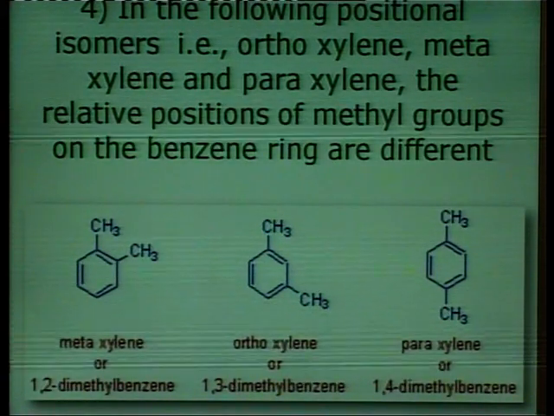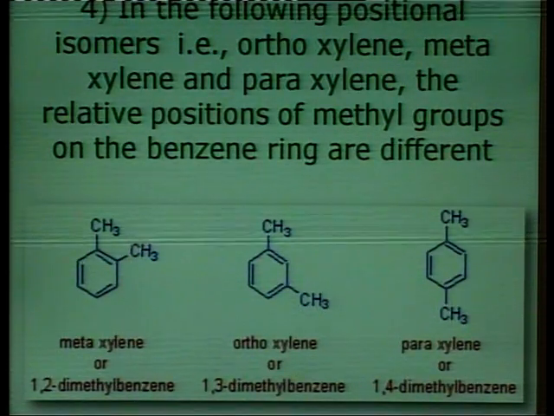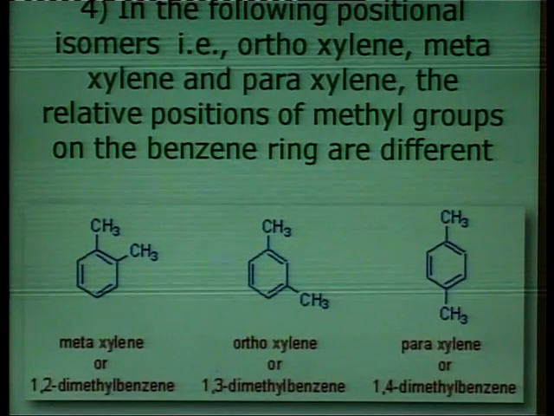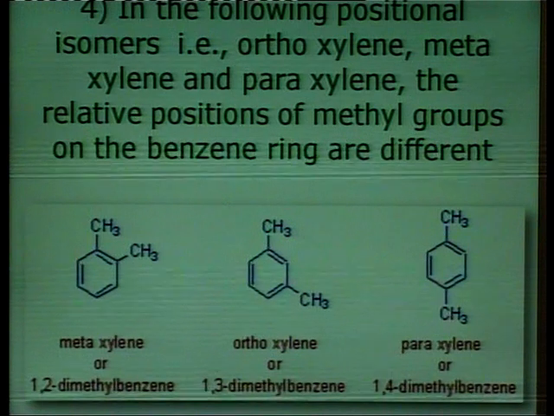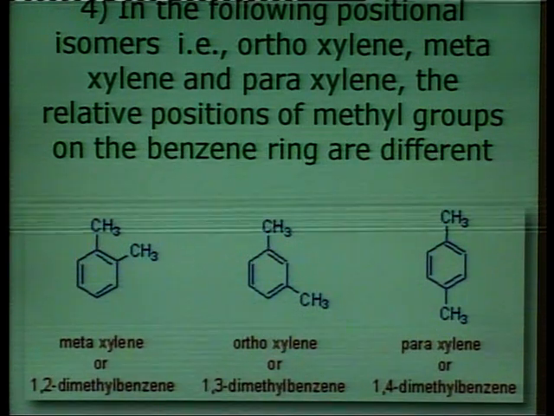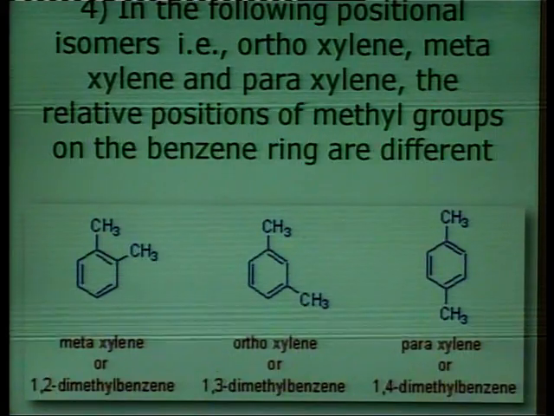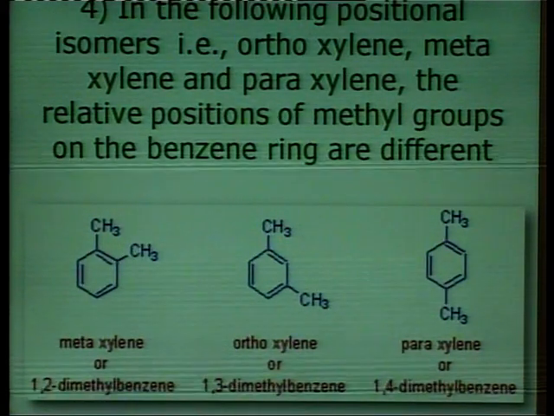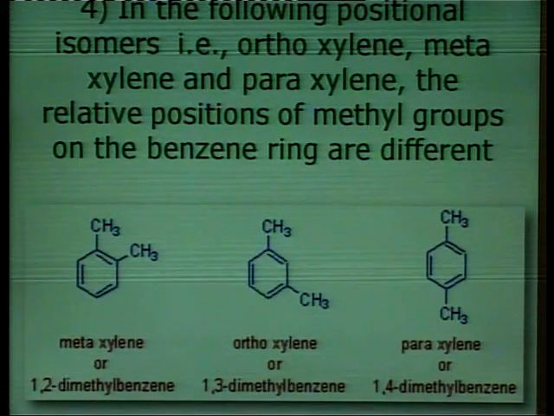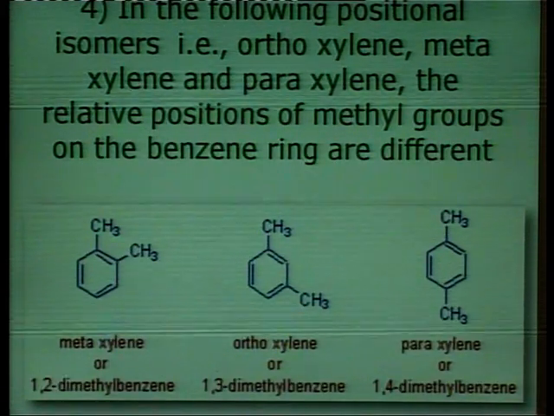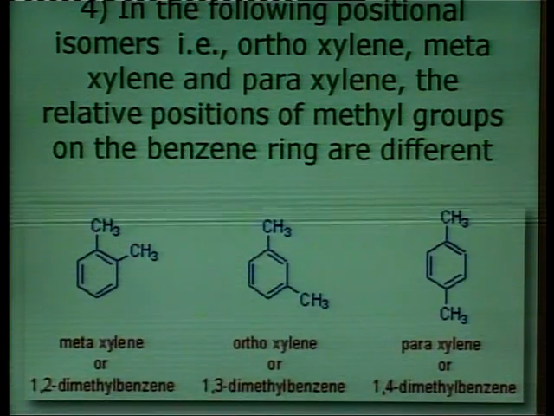of one carbon atom between the two methyl groups attached to the benzene ring, while in paraxylene both the methyl groups are attached to the carbon atoms far away from each other. So, again, these compounds have different physical properties, but chemical properties are almost the same.